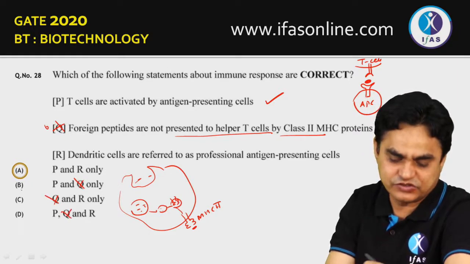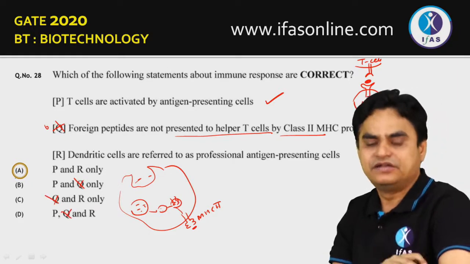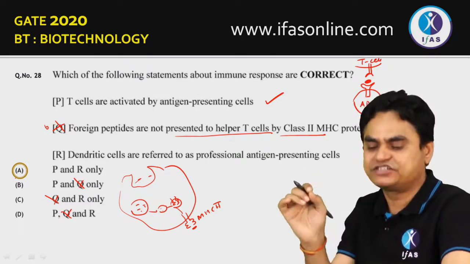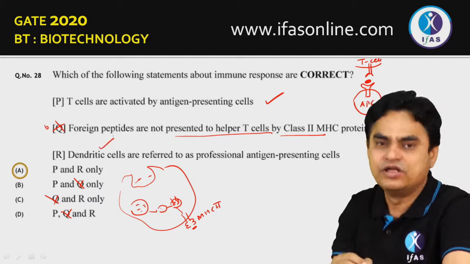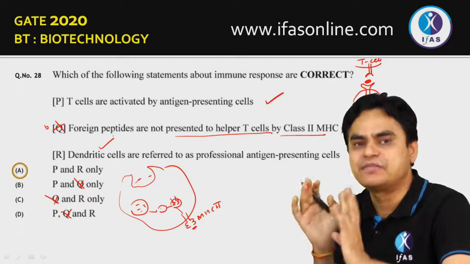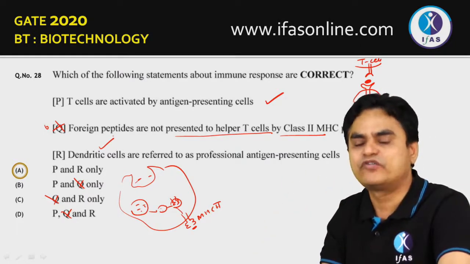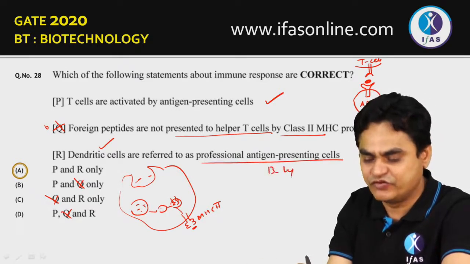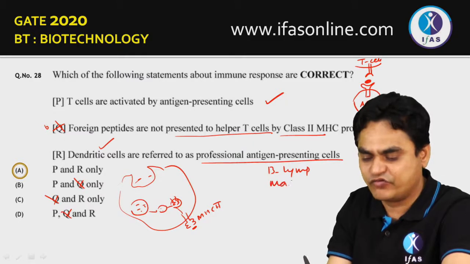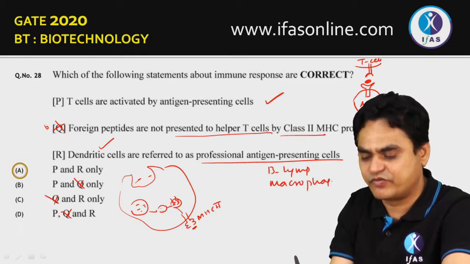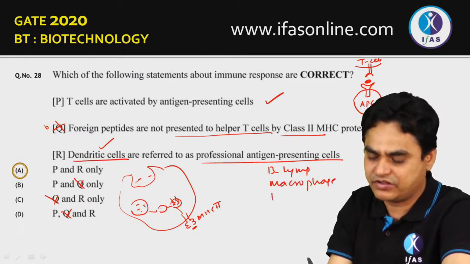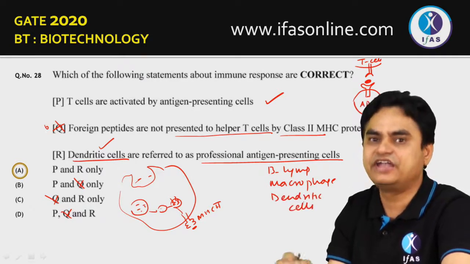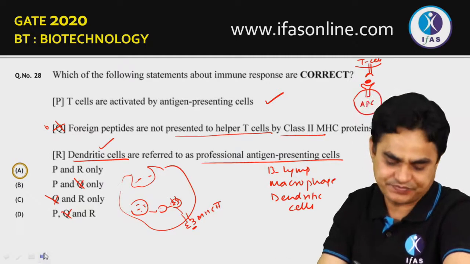And if this statement is false, you will end up with one choice only. Our statement says that dendritic cells are referred to as professional antigen presenting cells. Yes, that's true. The cells which express MHC class 2 are often referred to as professional antigen presenting cells, and professional antigen presenting cells include mainly B lymphocytes, macrophages, and one more professional one, the dendritic cells. These are the professional antigen presenting cells.